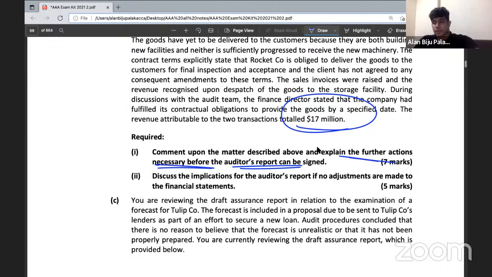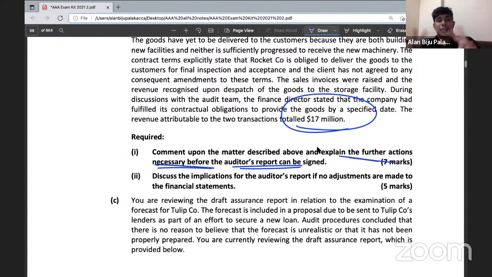Not material and not pervasive. It's a lack of audit evidence. Unqualified opinion. So consider it as a summary. Even if it's a misstatement or a lack of audit evidence, if the case shows that it is material and not pervasive, it will always be a qualified opinion. Even if it is a lack of audit evidence or misstatement, if it is not material and not pervasive, it will be an unqualified opinion.